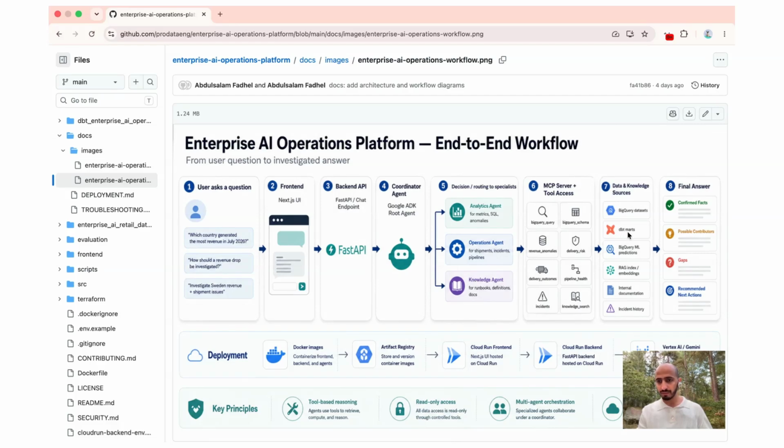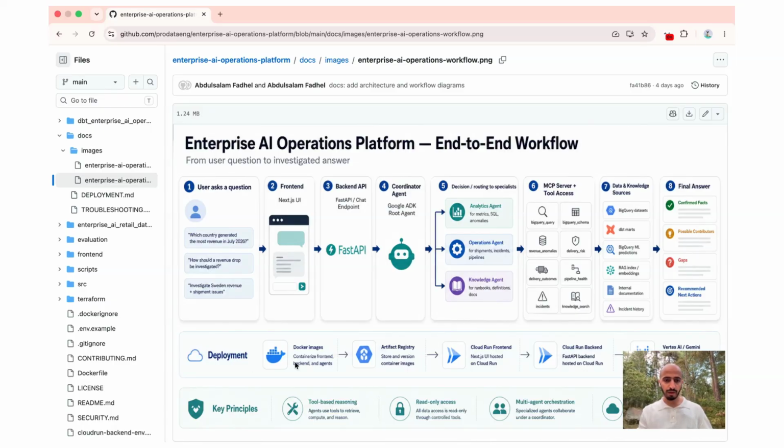We used dbt to transform the data and move data around from one stage to another. We used also BigQuery ML, machine learning models, to predict the delivery risk and all of that. I'm going to show you after that the models that we built. We also use RAG, and we use indexing to index these files so it can pick the exact things that we are looking for from files, right? This is for performance. So RAG indexing, like embedding. And also we have the internal documentation, incident histories as well. So these are the final answers that we get.